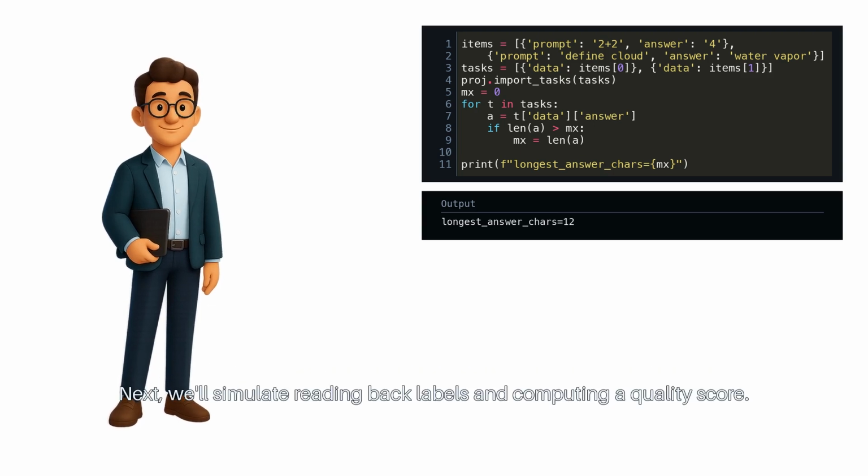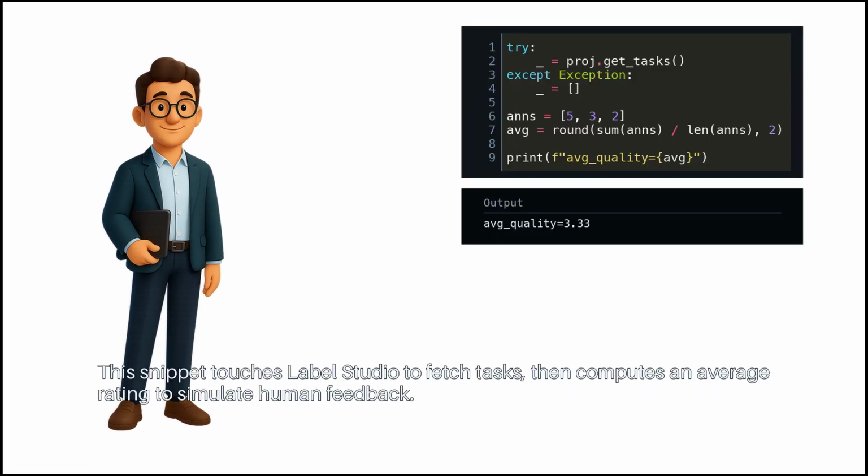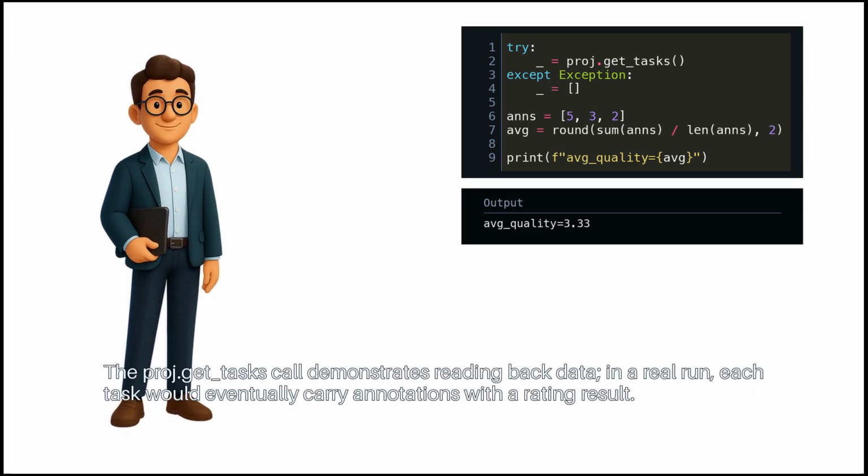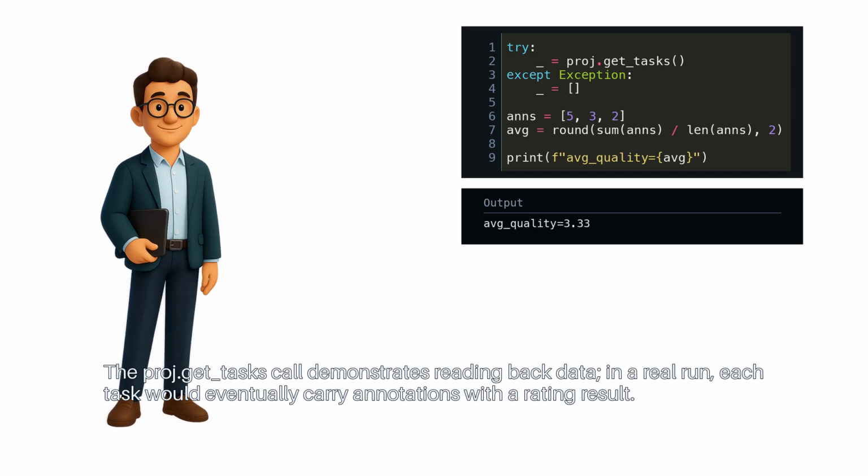Next, we'll simulate reading back labels and computing a quality score. This snippet touches Label Studio to fetch tasks, then computes an average rating to simulate human feedback. The proj.get_tasks call demonstrates reading back data. In a real run, each task would eventually carry annotations with a rating result.